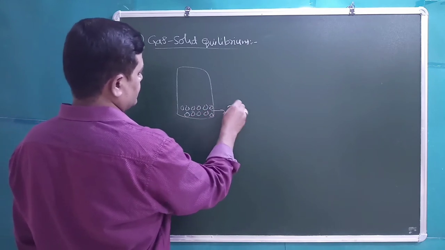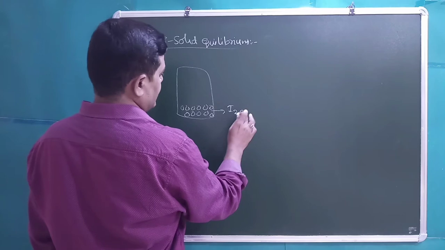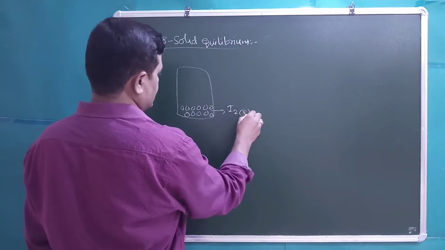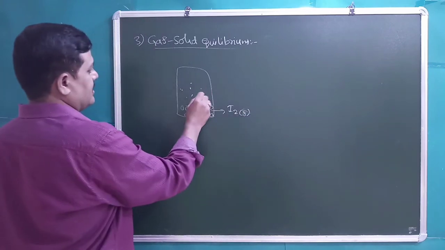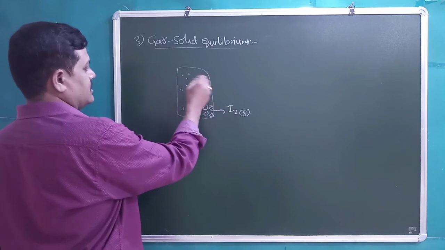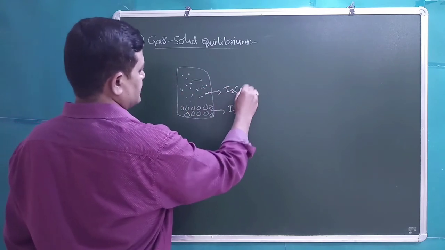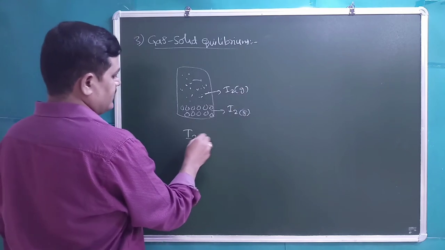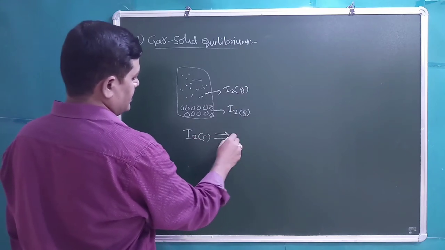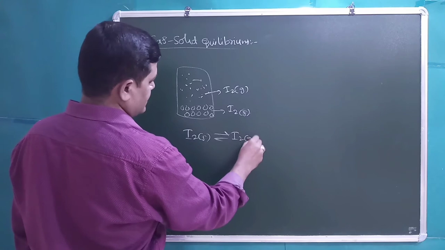With time we can observe some violet color fumes. That is I2 in gaseous state. I2 solid is converting into I2 gaseous state.